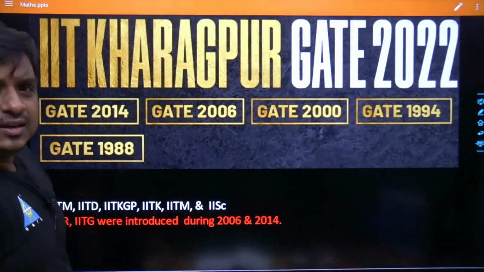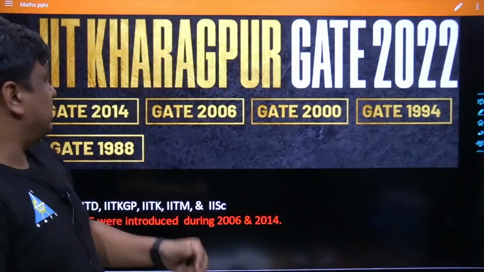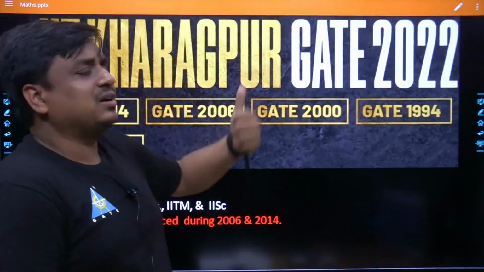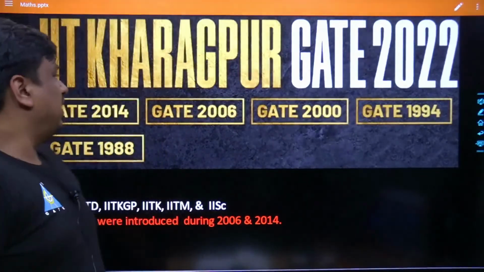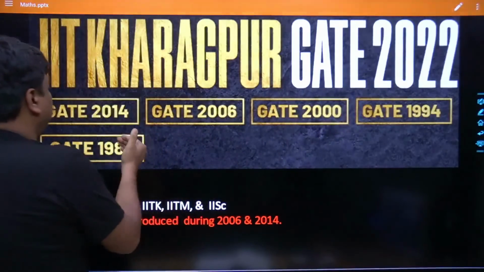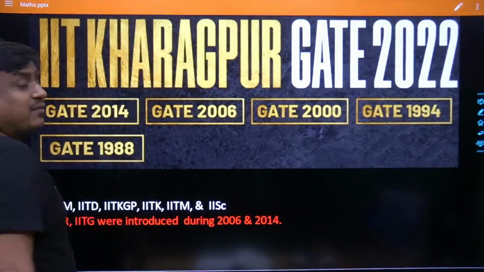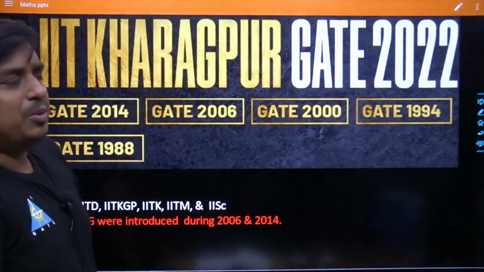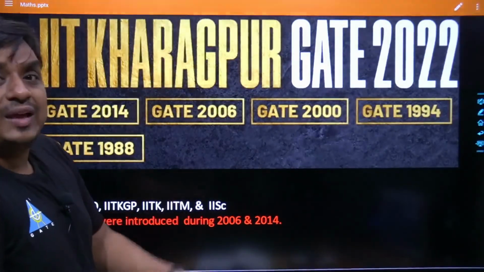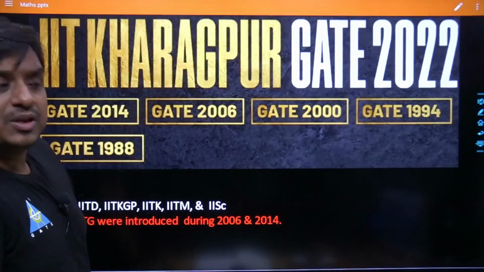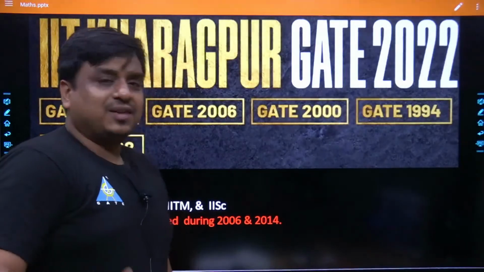May I know what had been the reason behind it? There are two reasons. First, this is the most recent year in which IIT KGP conducted the GATE examination. That's the first thing. And in comparison with 2006, 2000, 1994, 1988, here we are going to have more problems, because for the same stream we had probably 3 to 4 sessions. So obviously, the number of questions experienced in this year is much more. Did you understand what I am saying?